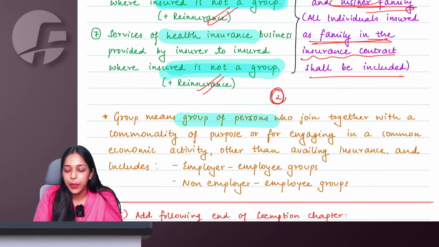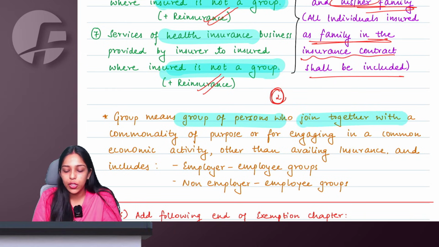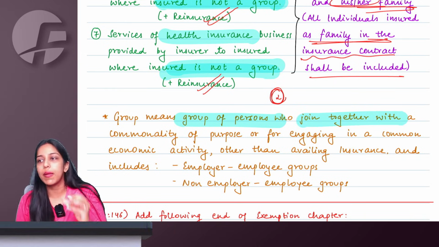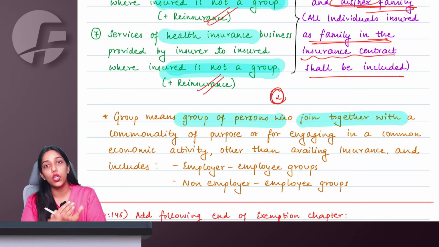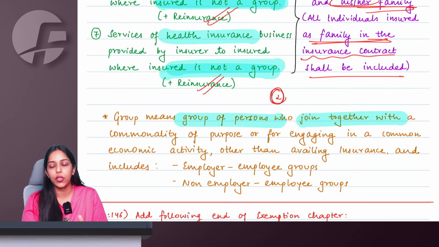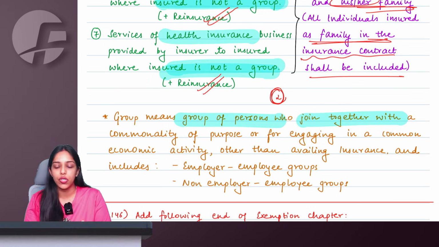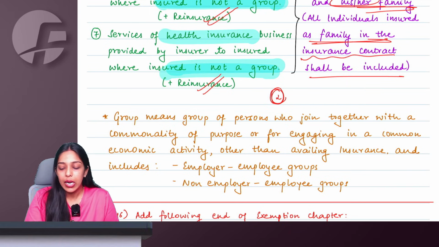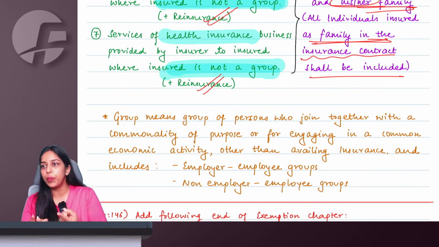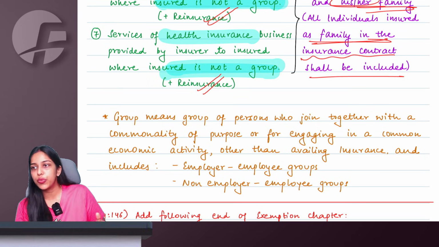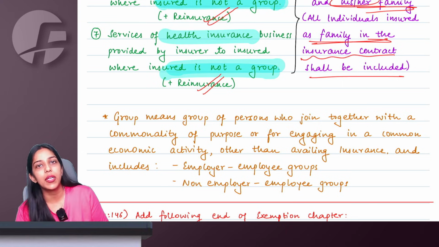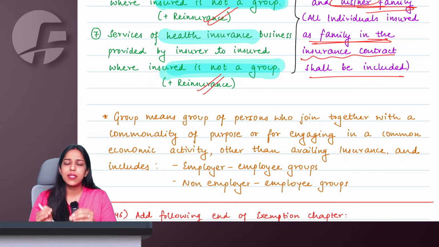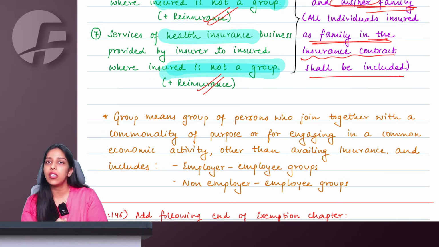So group means a group of people who are joining together with some kind of commonality for some kind of economic interest, then all of these people will be considered as a group. And a group may be an employer-employee group, a non-employer-employee group like trade unions, a club, etc. So these people taking life or health insurance for the entire group will be taxable. But individuals taking life insurance, health insurance for themselves or their relatives, plus their reinsurances, are all going to be exempt under GST. Very, very simple new exemption being introduced.